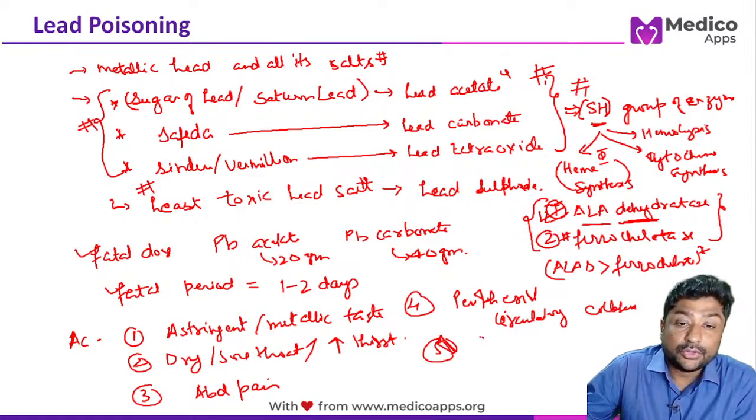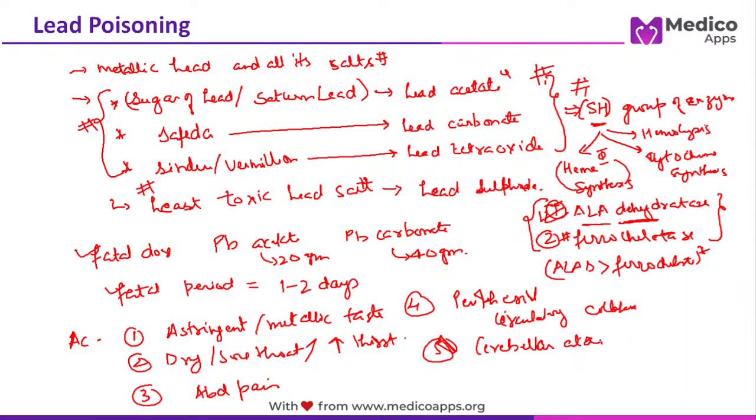In children, you will have cerebellar ataxia. Again, this is a question which has been asked in PYQ. Lead poisoning is a super important topic, and you won't believe that if you have covered this 5-7 minutes with me, there is no NEET PG paper, there is no INI-CET paper where you will not be able to answer one question. It is such an important topic, such a simple topic, and so many different types of questions have been asked.